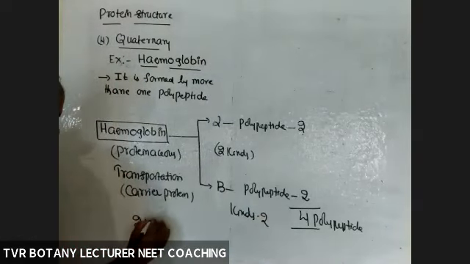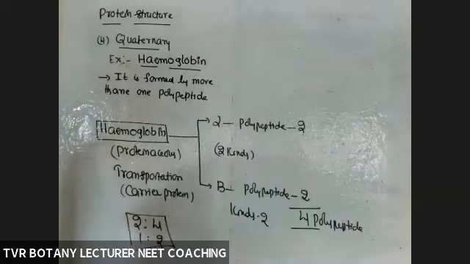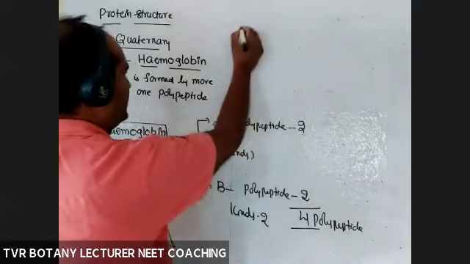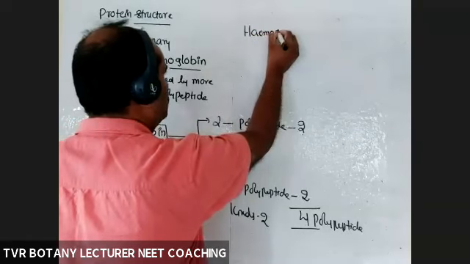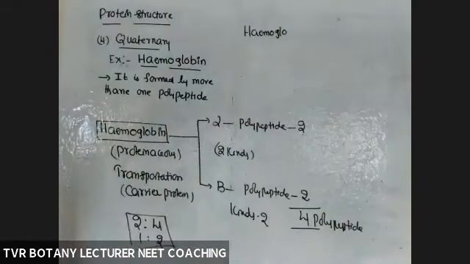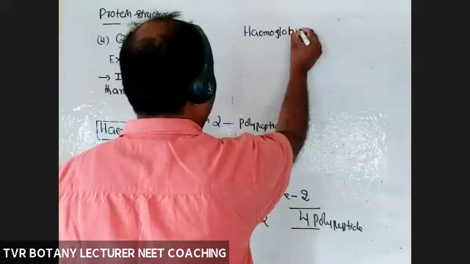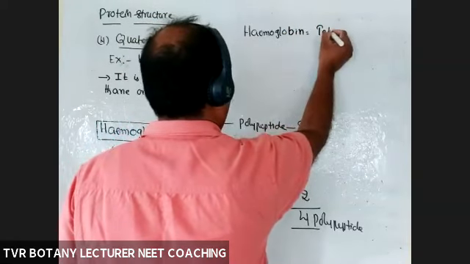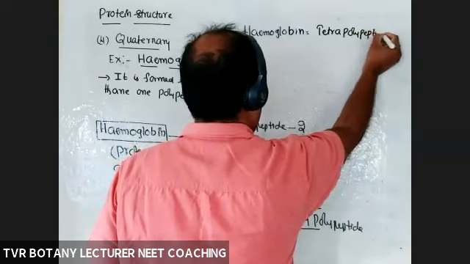So 2 is to 4, a 1 is to 2 ratio. Okay, so 2 kinds of polypeptide chains. Overall, what about the total number of polypeptides present? 4 polypeptides. So one hemoglobin is tetrapolypeptide.